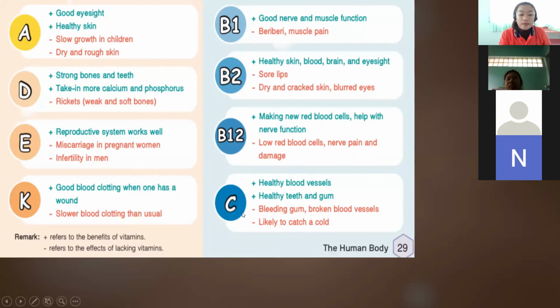And lastly, vitamin C, healthy blood vessels, healthy teeth, and gums. Okay, so if we don't have vitamin C, bleeding gums, broken blood vessels, and likely to catch a cold. So we need vitamin C to protect our immune system for us to get away from sickness. Okay, so these are the benefits and effects of having these vitamins to our body.